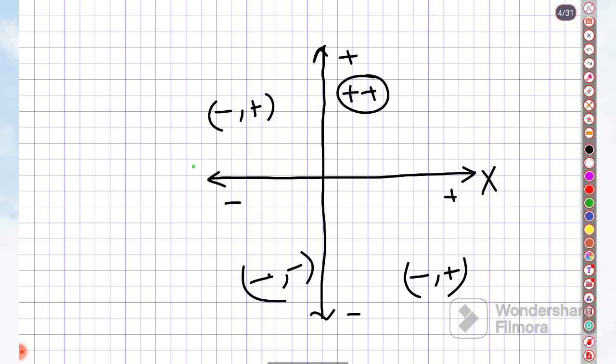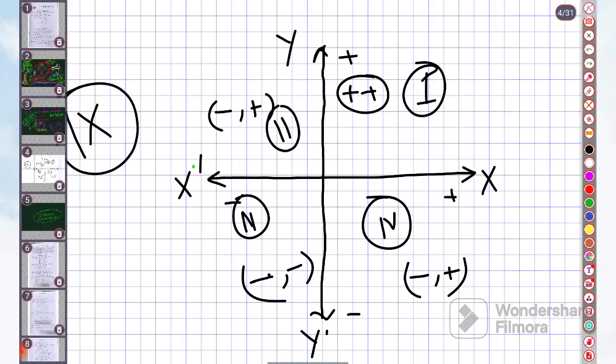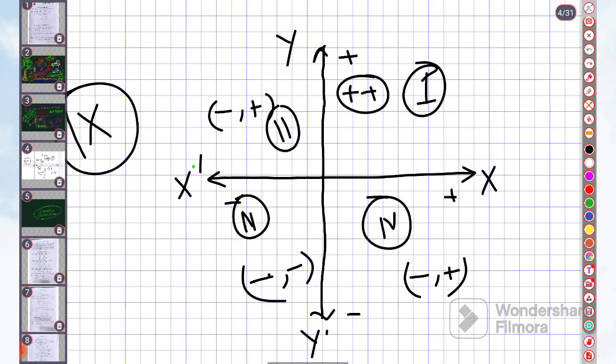This is x, the left side is x prime, and this is y, and this is y prime. Okay, negative is given as y prime. So you can put any points. This is the first quadrant, this is the second quadrant, this is the third quadrant, and this is the fourth quadrant, right? So these are the basic things of coordinate geometry, which you have basically learned in standard 9. Okay, now coming to your points, we will discuss the things.